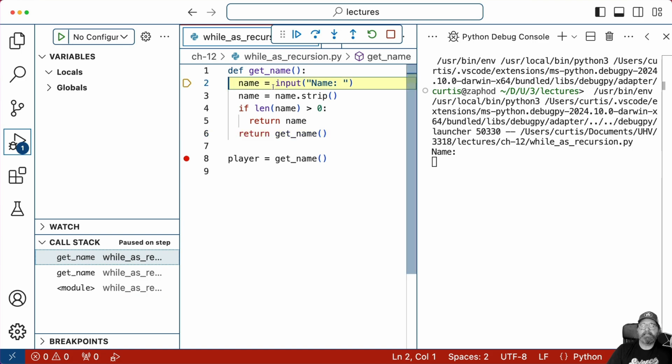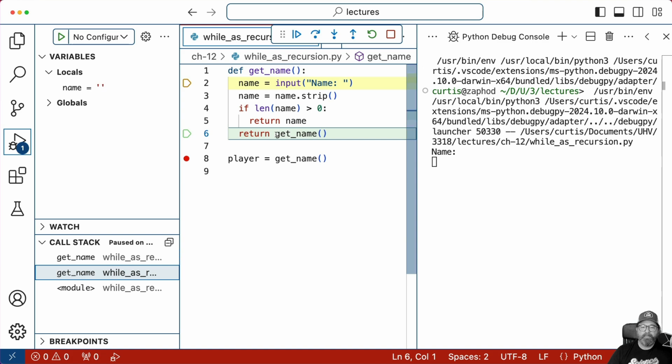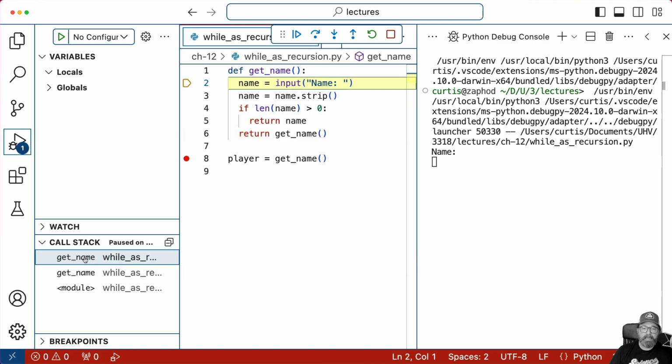Like I said earlier, recursion is like a loop, but we're not using while or for. What we're using is this call stack. Now you can see we're 2 steps in. We called get name from the module right here, and then this get name got called here. So now we're inside get name again.